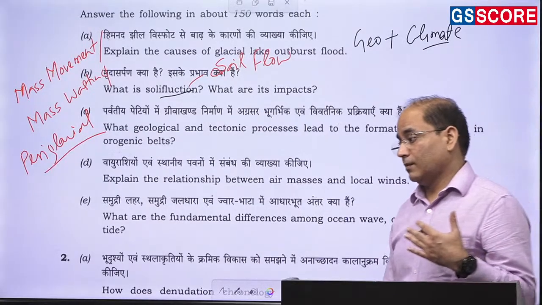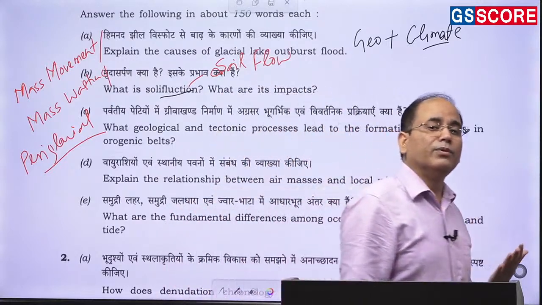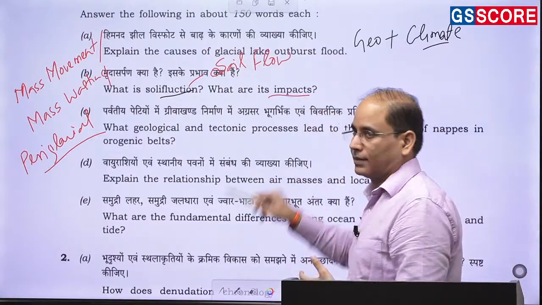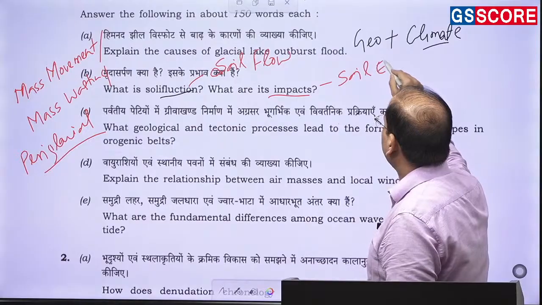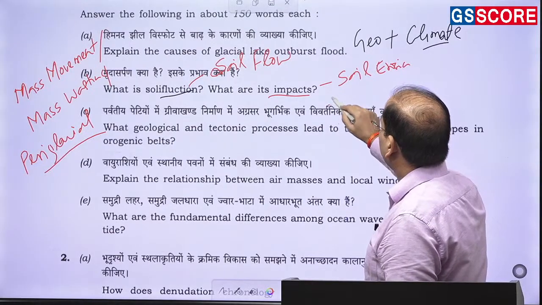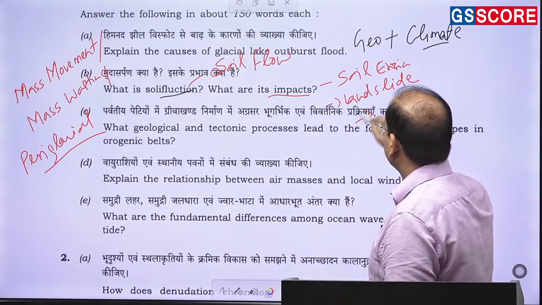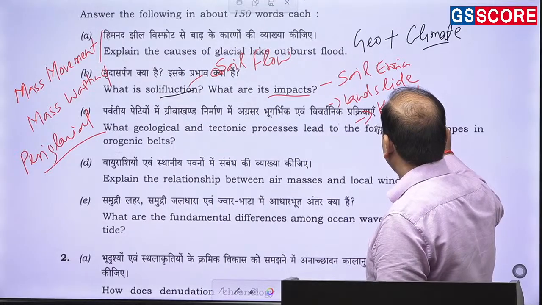It is witnessed in the subarctic area and in the high mountainous area. Solifluction has a lot of impacts, like it will create the problem of soil erosion, then you will have landslides, some movement hazard, submergence of the area.